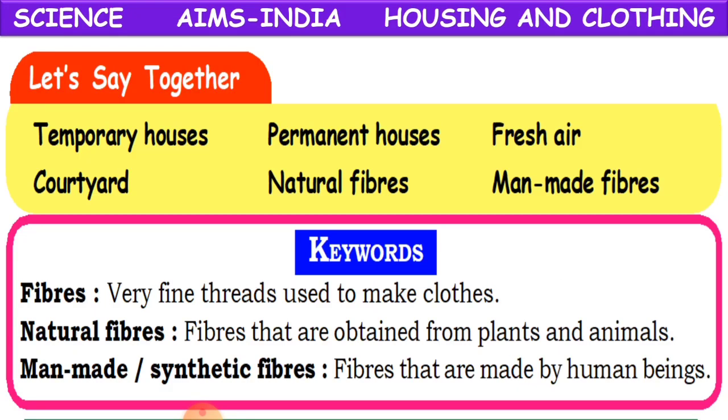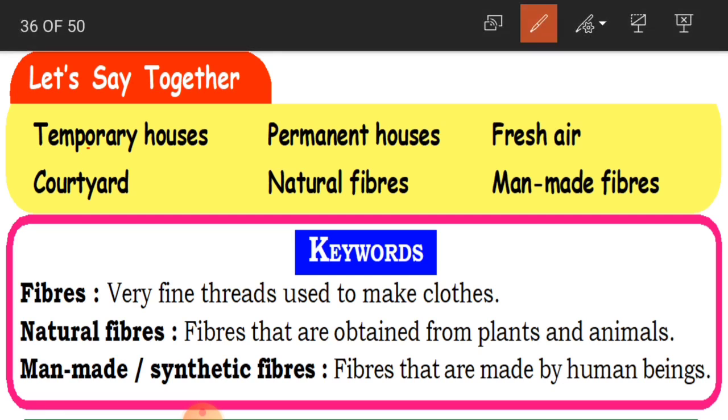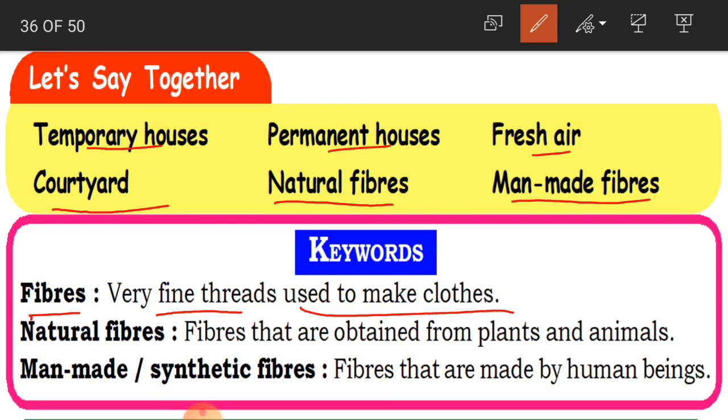Now here if you see, let's say together. So here we have got some words which are related with our lesson, like temporary houses, permanent houses, fresh air, courtyard, natural fibers, man-made fibers. And again, what are fibers here? Very fine threads used to make clothes. So what we have learnt?